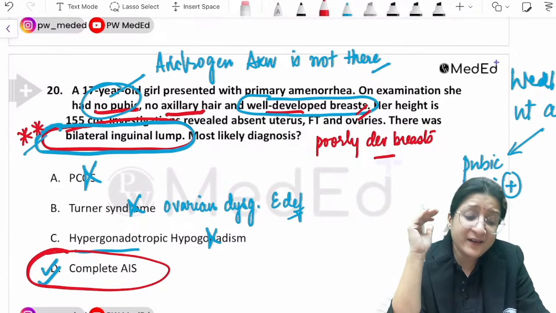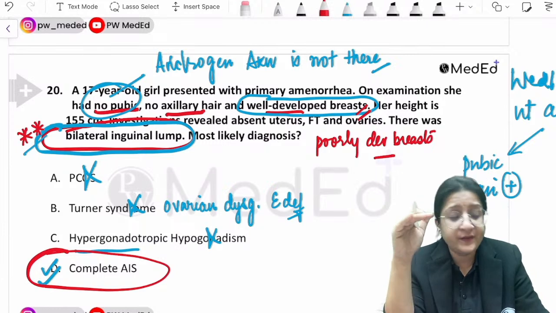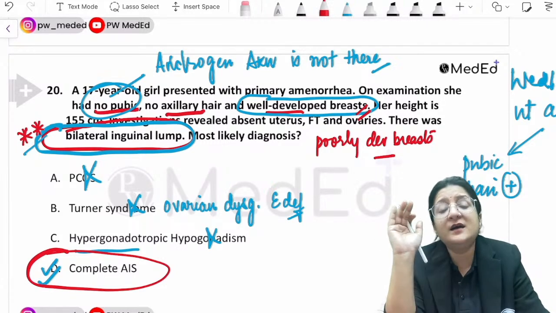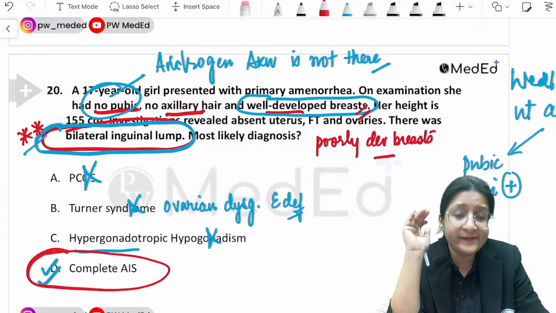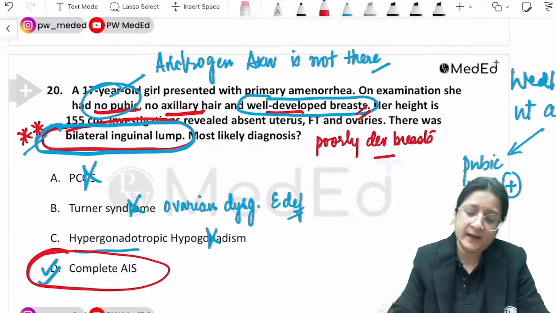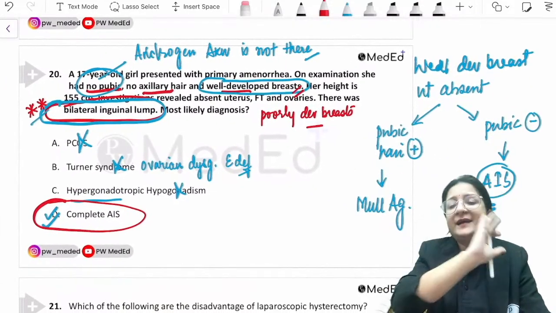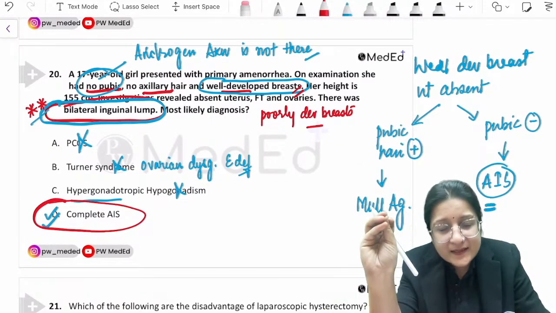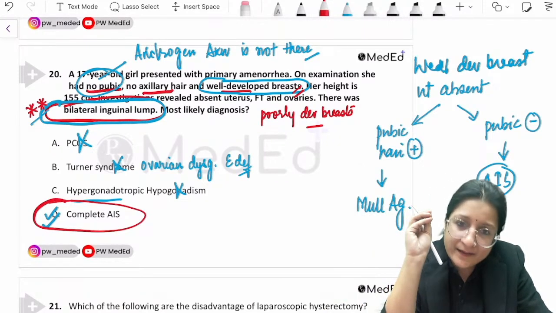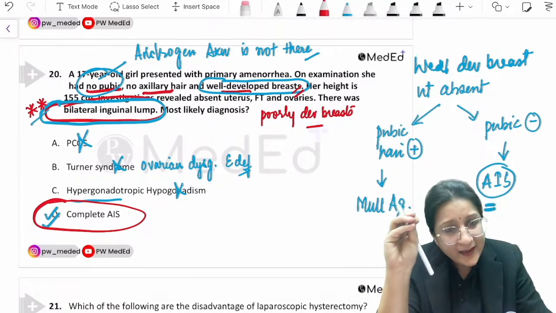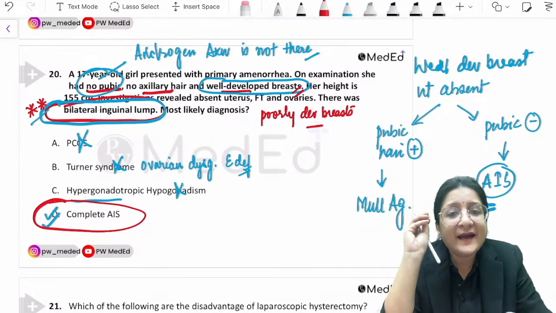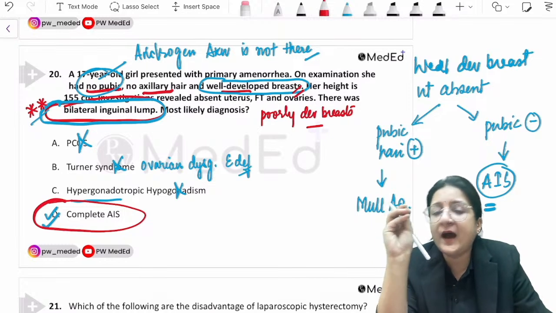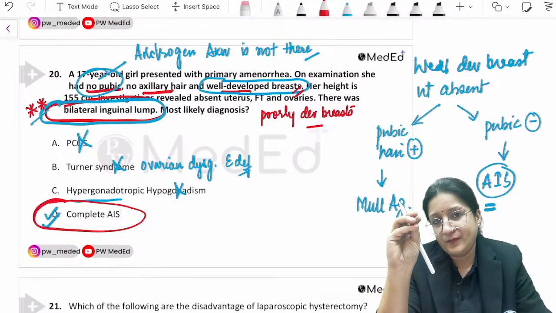Okay, because if there is a young girl with bilateral inguinal lump, let me give you a clear-cut dictum. Ovaries are always inside the pelvis. It is testes that descend all the way up to the scrotum.